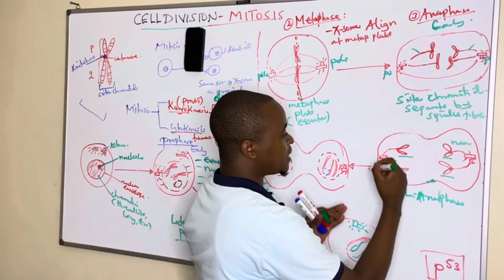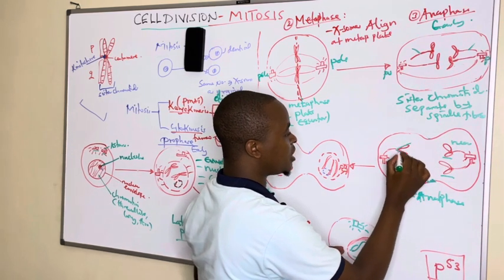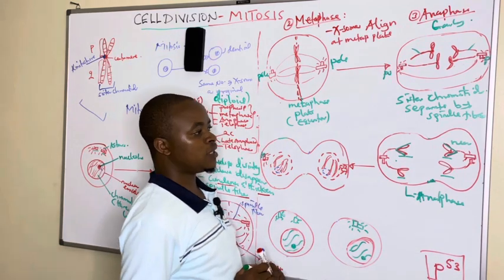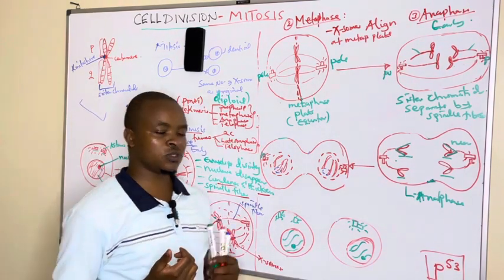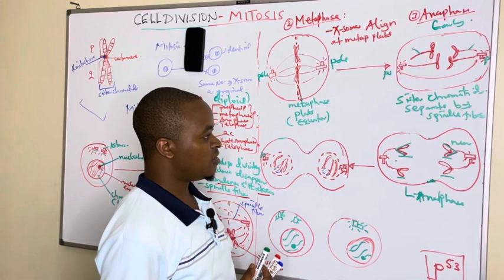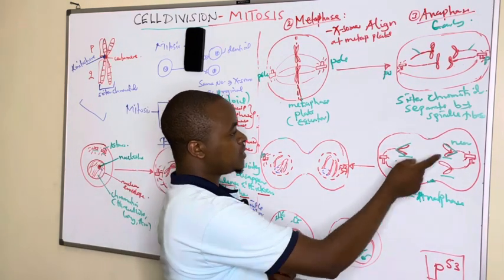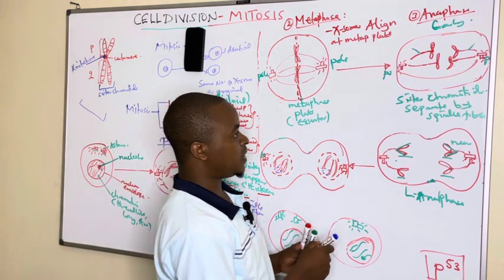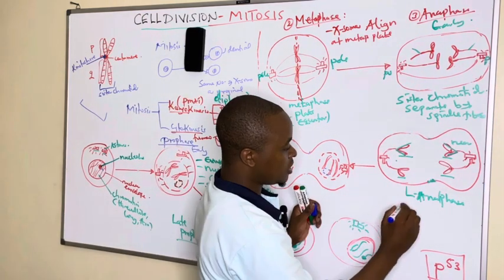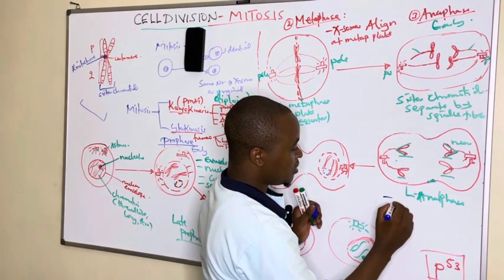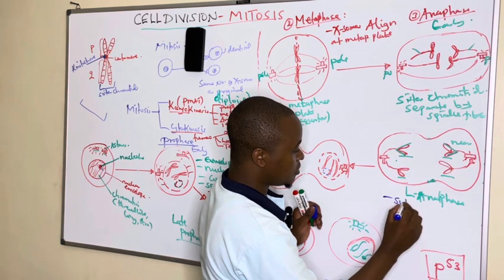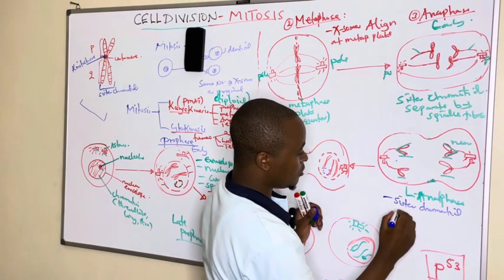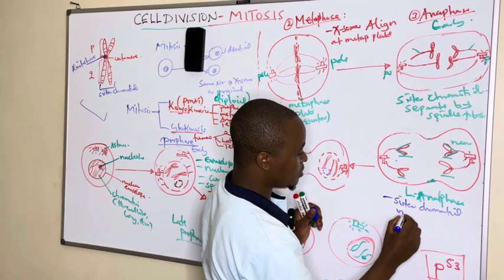And remember, when they are separated, they form a V shape, being pulled towards the opposite poles by the microtubules, or what we are calling the spindle fibers. So under anaphase, after separation in late anaphase, the sister chromatids reach near the opposite poles.